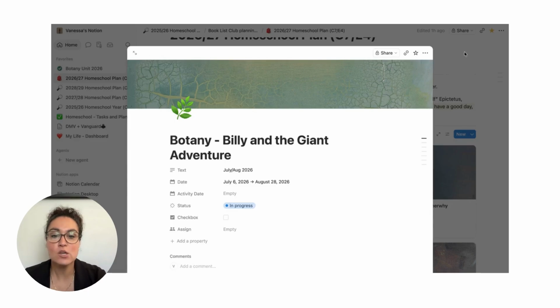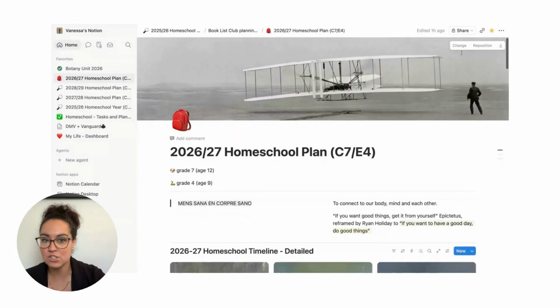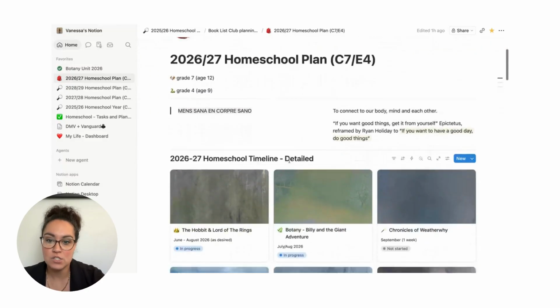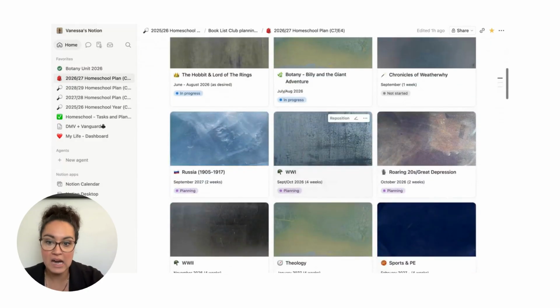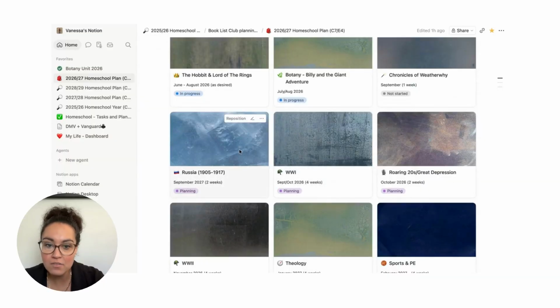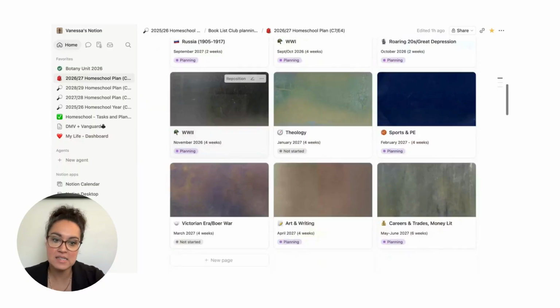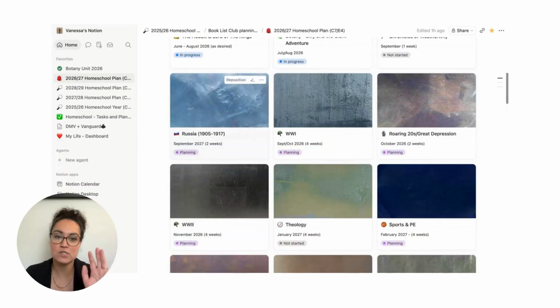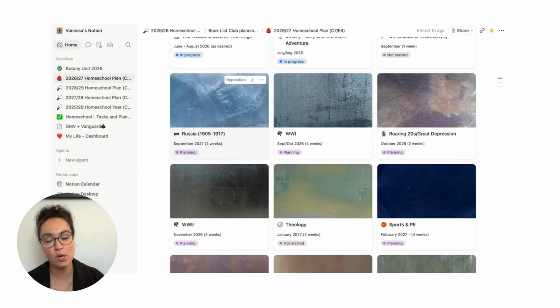So that is a really quick overview of my Notion, and how I set up everything. I love this system, and ever since I have been using it, I am on top of it. There was one year, actually part of last year, where I didn't set it up. I thought I would just run with things, and we did not complete nearly as much.